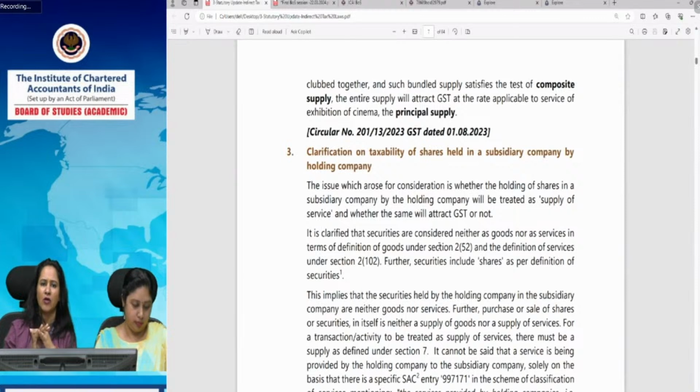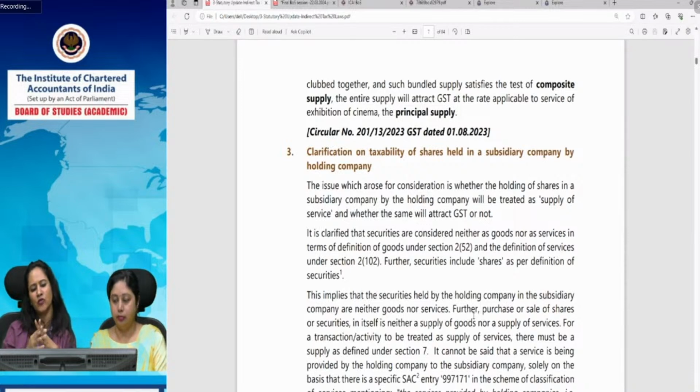Section 2 of any law generally contains the definitions part. So the definition of goods as well as the definition of services are given in section 2. You need not memorize this subsection or the clause number. You may refer to the definitions of goods and services we have given in the study material. And if you see, it does not include securities. Then what it implies is that securities which are held by the holding company in the subsidiary are neither goods nor supply of services. And if any transaction is to be treated as supply, then it must be either a good or a service, only then can it be a supply covered under section 7.